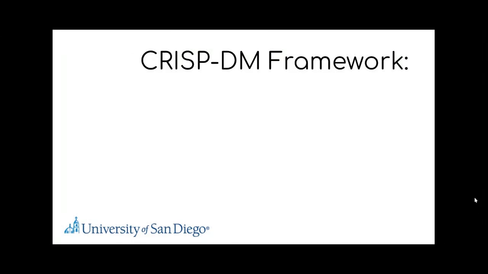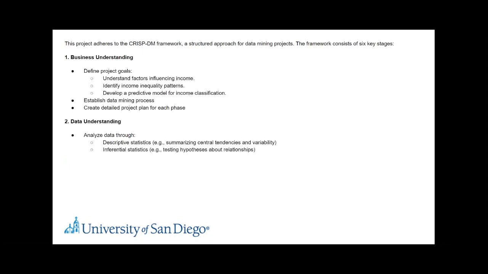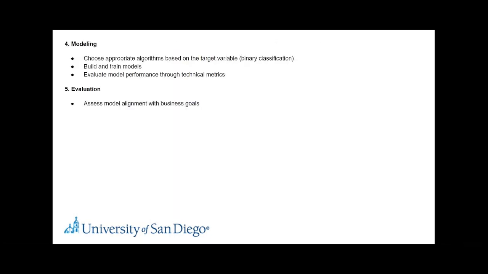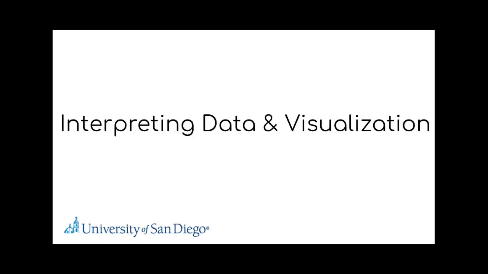Now, in this project, we have followed the CRISP-DM framework, which encompasses 6 key stages, highlighted on your screen. Now, if I jump to the interpretation of the data and the visualization, what are the key findings we have seen in the EDA process and what graphs have we plotted?